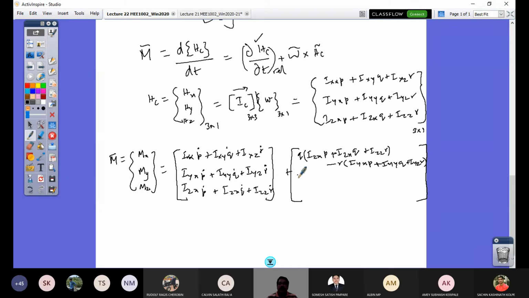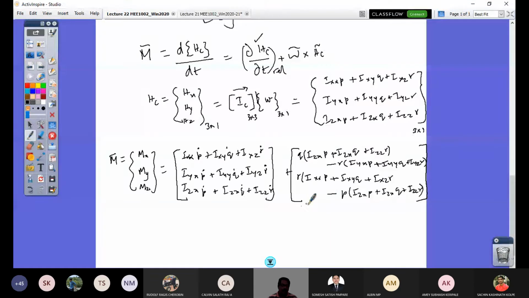Then the second term here is R into Ixx p plus Ixy q plus Ixz r, minus P into Izx p plus Izy q plus Izz r.